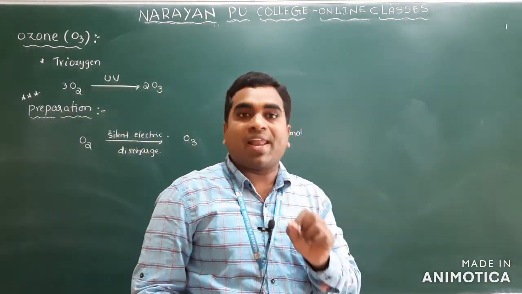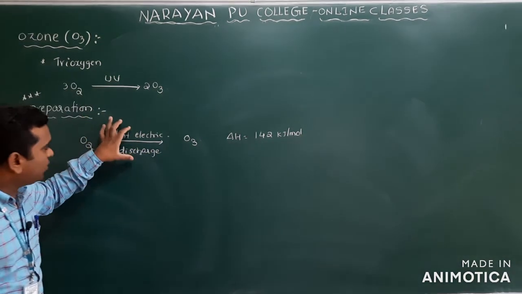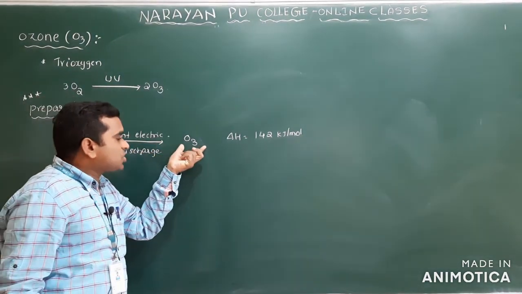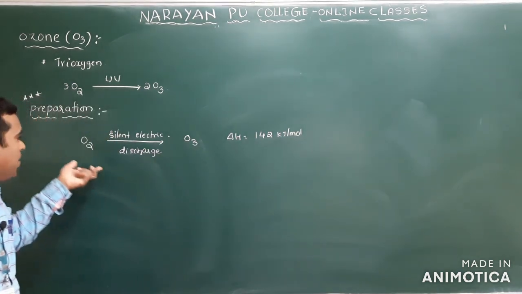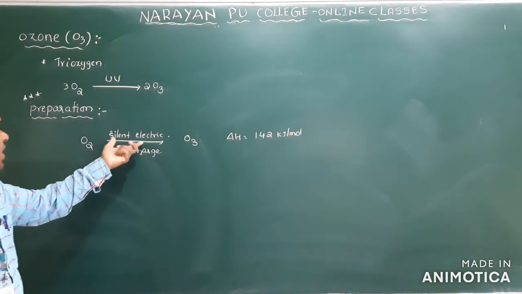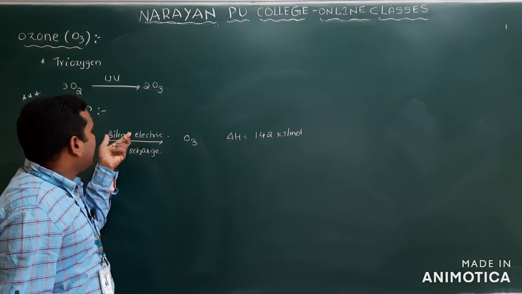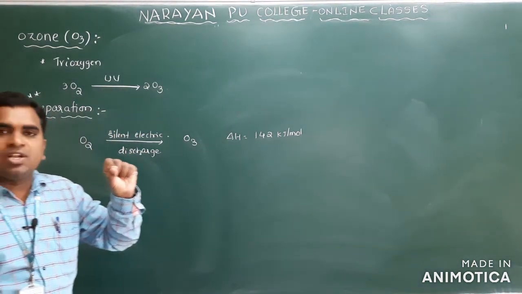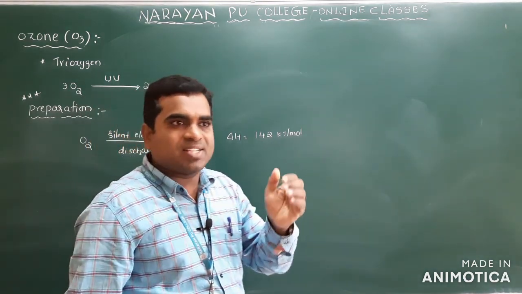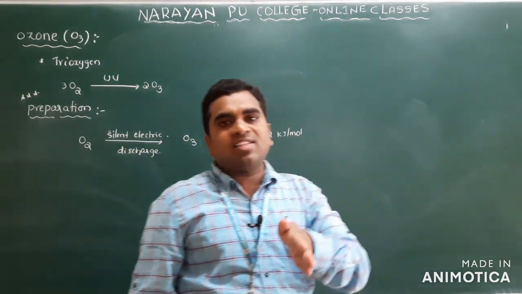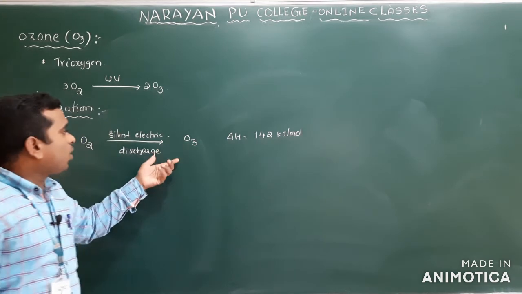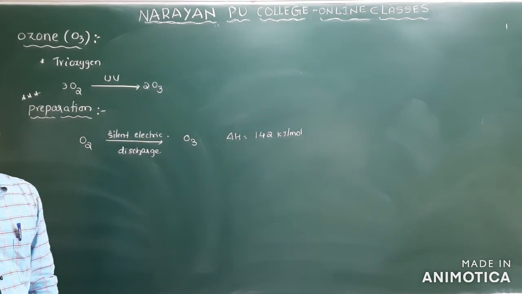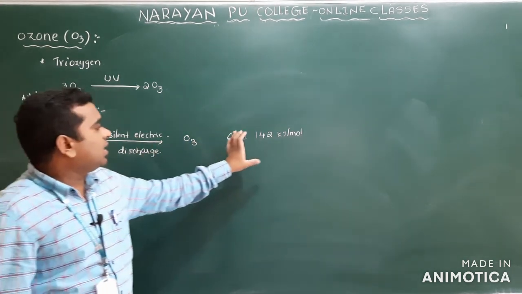Ozone is an unstable molecule. If I supply a high amount of heat energy here, decomposition of ozone takes place and it gives back oxygen. So that's why we use silent electric discharge. It provides less heat energy, and thus prevents the decomposition of ozone back to oxygen. So this is about the preparation.